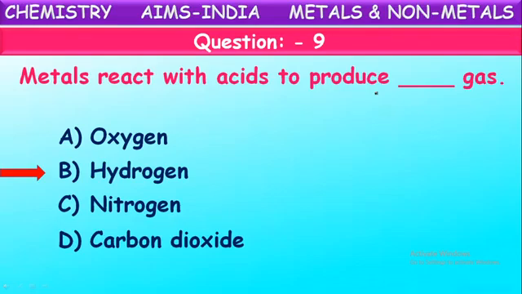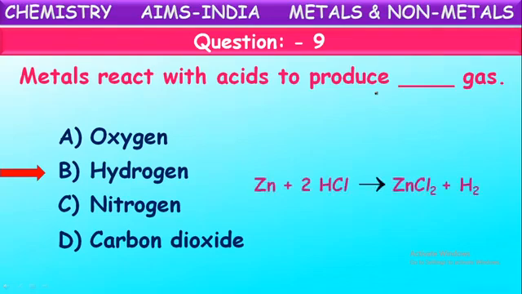We can test this hydrogen gas also. If you keep a burning splinter at the open mouth of the container in which you are doing the experiment, that hydrogen gas immediately burns with a blue flame and puts off with a pop sound. So that indicates the gas evolved is hydrogen gas. So the metals react with acids and produce hydrogen gas.